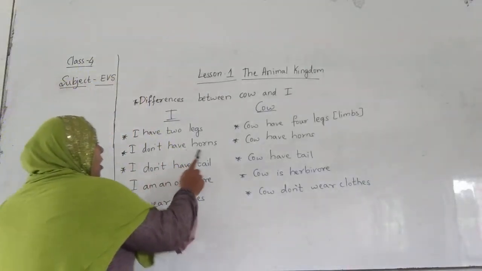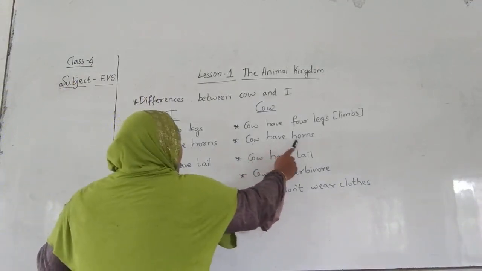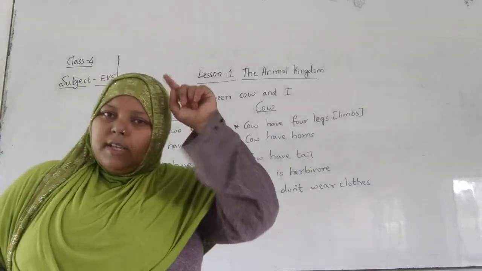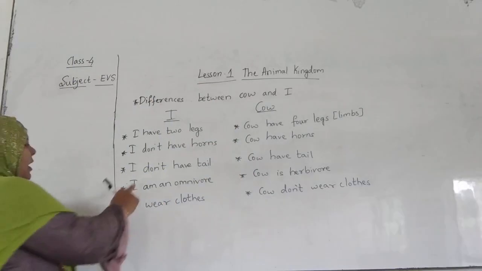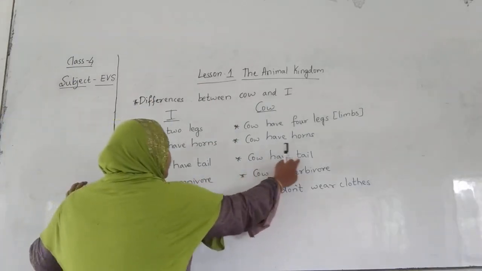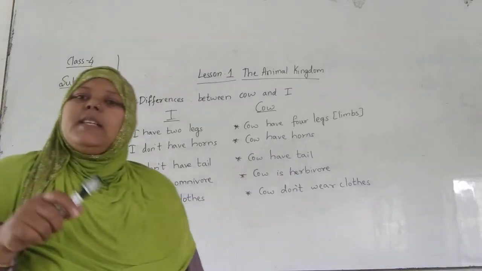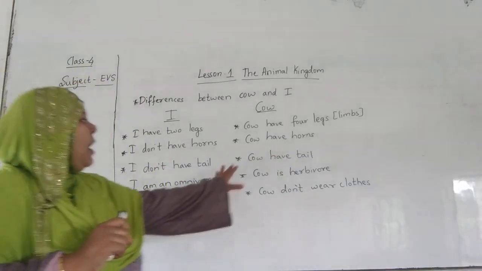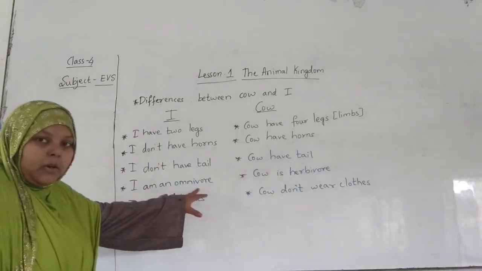I don't have horns. Cow has horns. I hope everyone knows what a horn is. I don't have a tail. Cow has a tail. Yes, we human beings don't have a tail. In the same way, I am an omnivore.